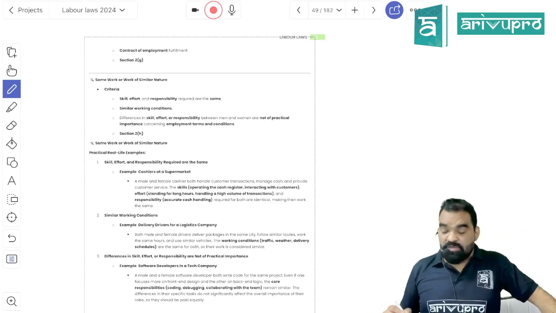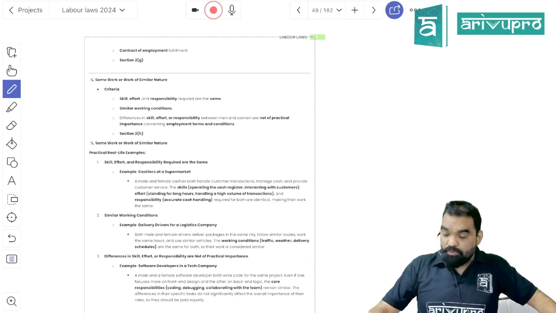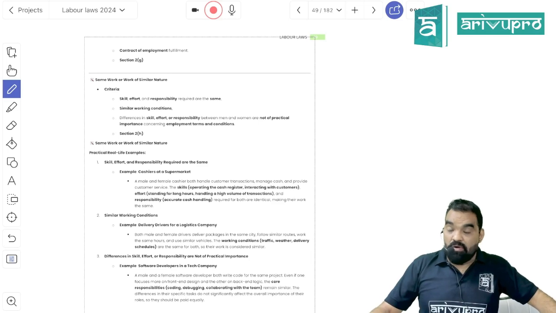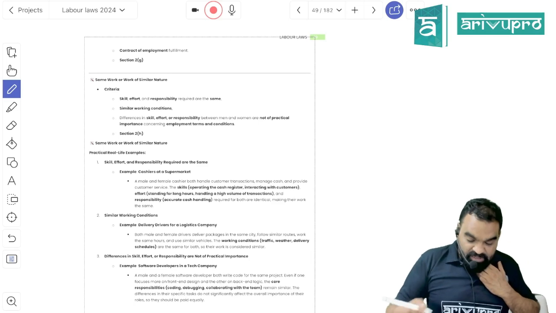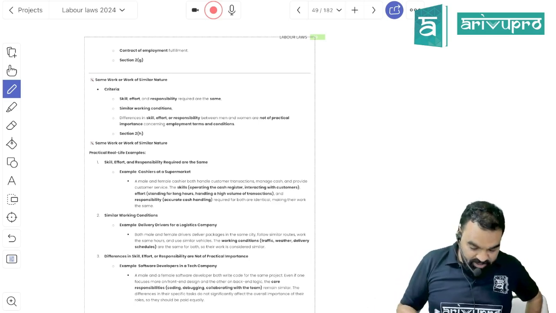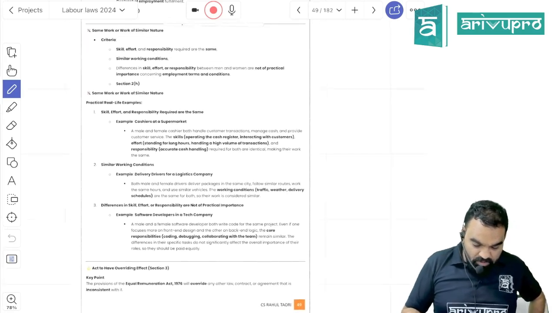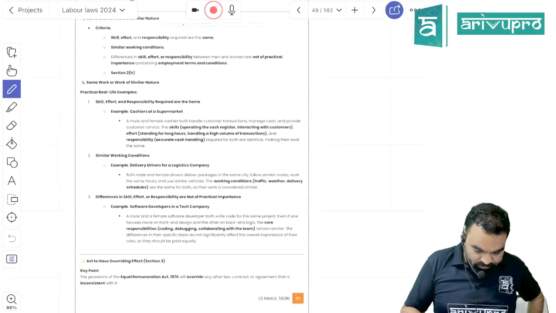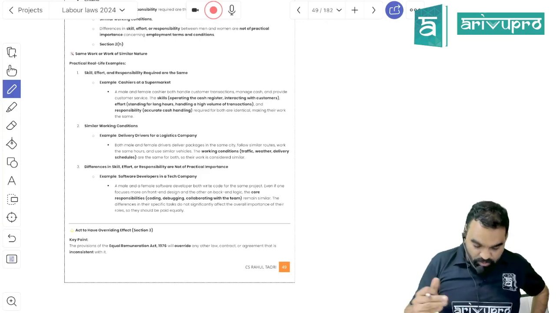So it will be treated as a man and woman working towards the same work or work of similar nature if, in order to perform that work, similar or identical skill is required, similar or identical effort is required, similar or identical responsibilities are there, or they have to work in similar working conditions. If these four conditions are satisfied, skill, effort, responsibility and similar working condition, it will be treated as similar work, right? Same work or work of similar nature. Got my point? I have even given examples in my notes, so you can go through them.